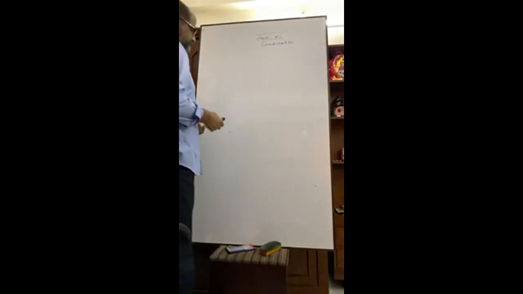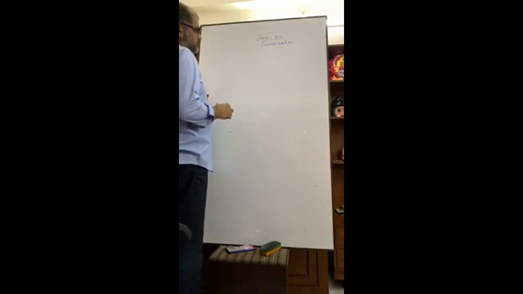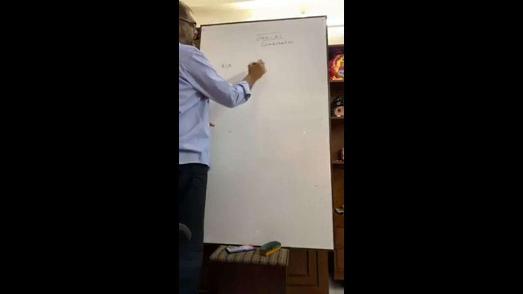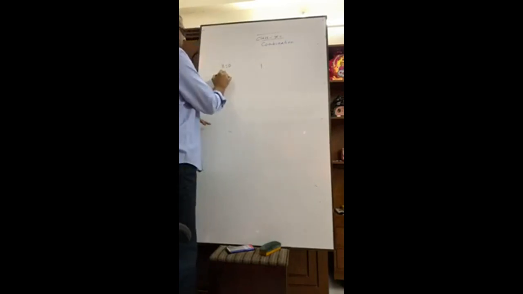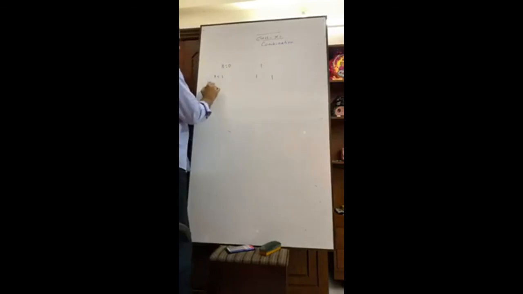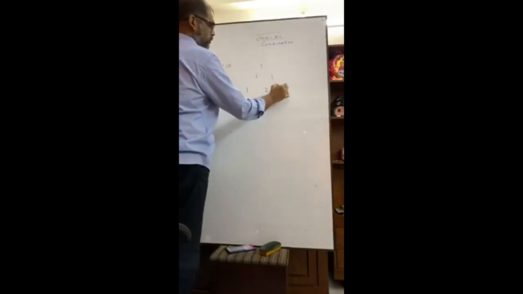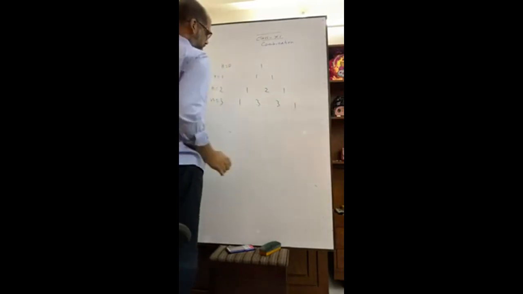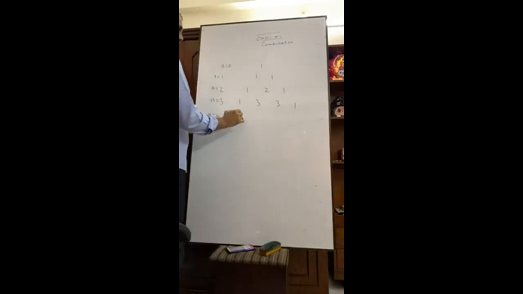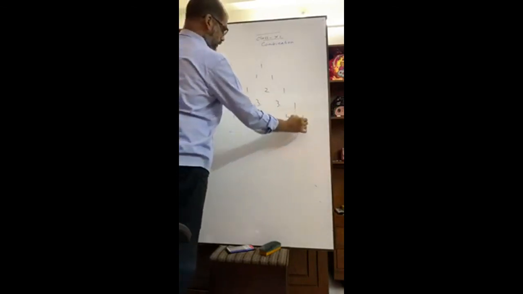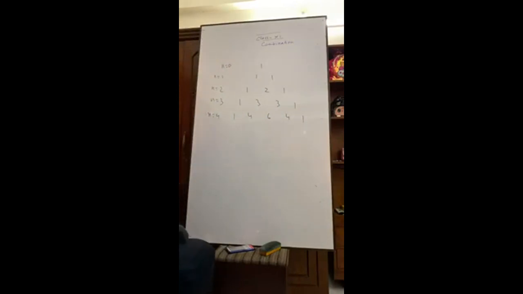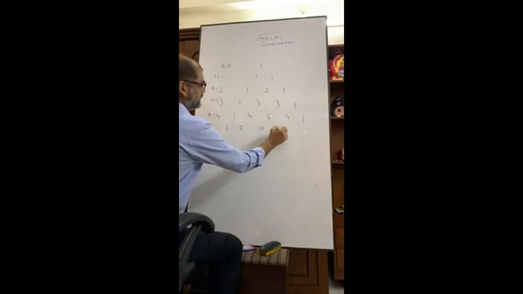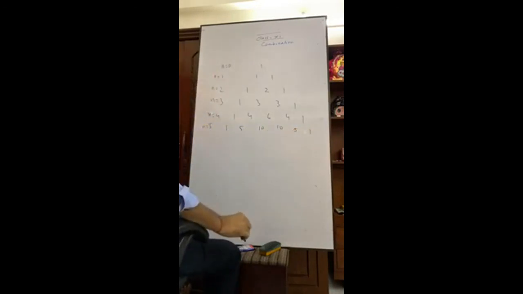Now, Pascal's triangle. We all know Pascal's triangle. When n equals 0, it is 1. When n equals 1, it is 1, 1. When n equals 2, it is 1, 2, 1. When n equals 3, it is 1, 3, 3, 1. n equals 4: 1, 4, 6, 4, 1. In this way, n equals 5: 1, 5, 10, 10, 5, 1. I think you know it, right?